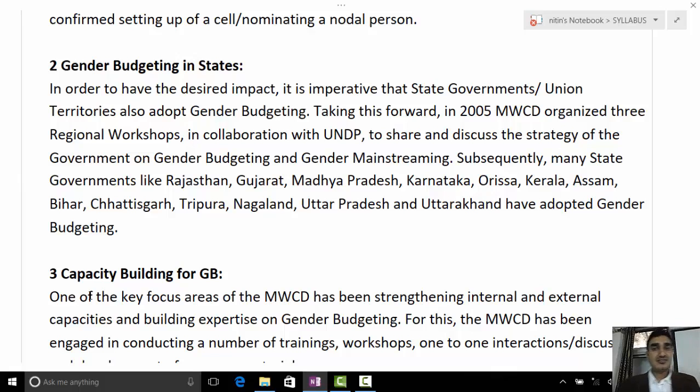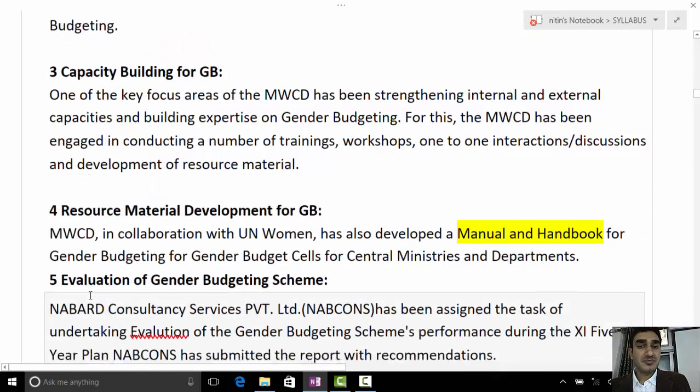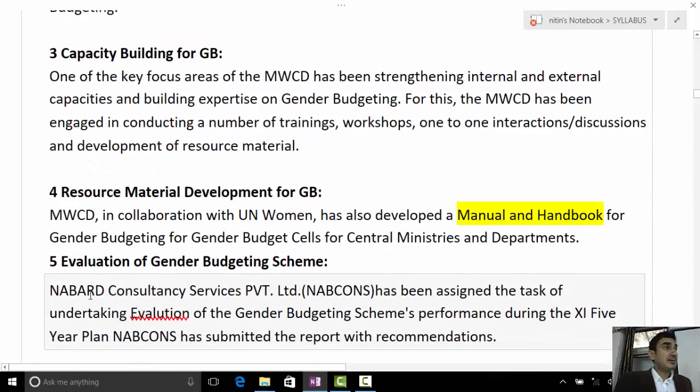Many state governments like Rajasthan, Gujarat, MP, Karnataka, Odisha, UP, Uttarakhand have adopted gender budgeting. So this is another achievement you can mention. They conduct capacity building workshops. Resource material has also been developed by the Ministry of Women and Child Development, like manuals and handbooks for gender budgeting. These were adopted in collaboration with UN Women.